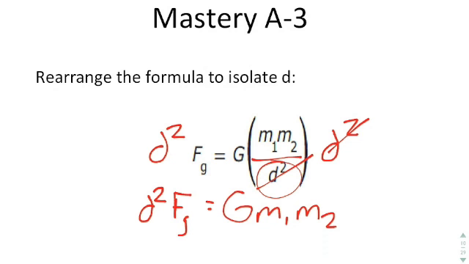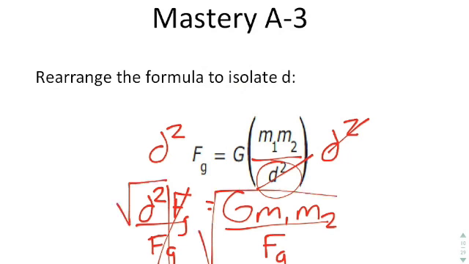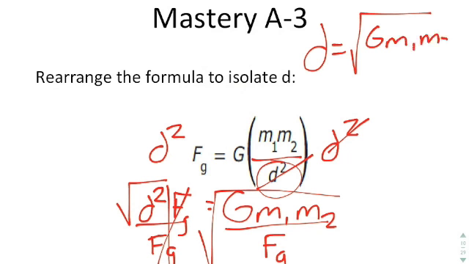Now the next step is to divide both sides by Fg. That allows us to continue to isolate the variable d, and in doing so, we cancel that out. A lot of people will stop there and say, now I've isolated d, but you really haven't isolated d at this point. All you've isolated is d squared. So the last step is to take the square root of both sides. And when you do that, you end up getting d is equal to the square root of G m1 m2 over Fg.